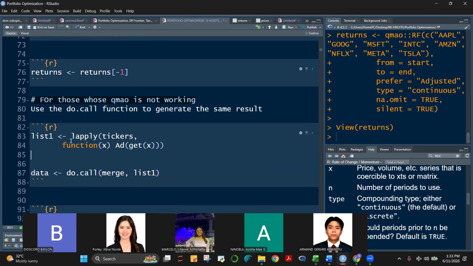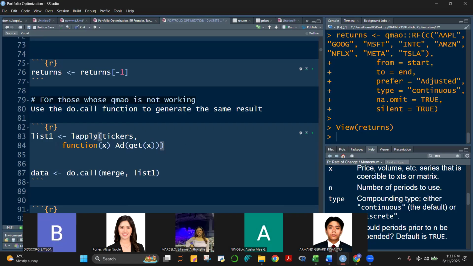First, we're going to make use of our tickers object. Remember, the tickers object is a vector consisting of the 8 assets. And then we're going to create a function x, and the function x is adjusted prices, get x, from the ticker symbol.